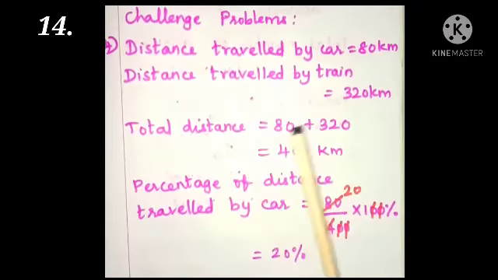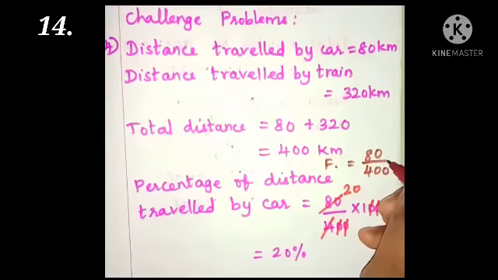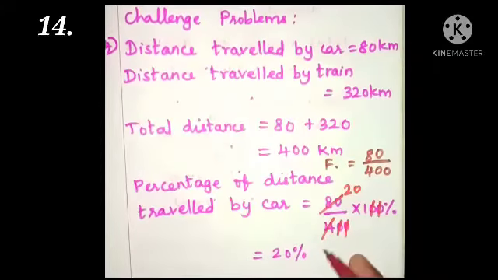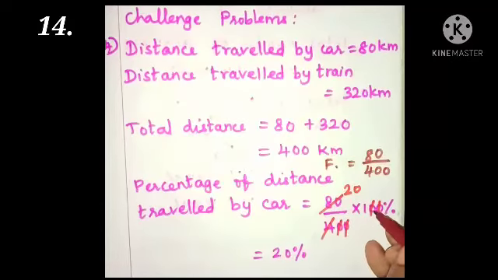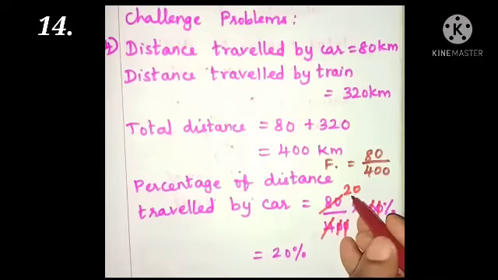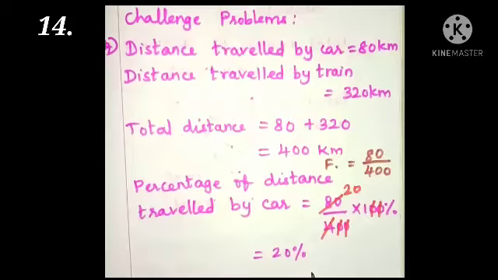So what is the fraction of distance travelled by car? Yes, it is 80 by 400. 80 out of 400 is the fraction of distance travelled by car. Now, the percentage of distance travelled by car is, yes, we need to multiply 100% with 80 by 400 and simplify it by cancelling. Cancelling two zeros, and 80 divided by 4 is 20%. Thus, the percentage of distance travelled by car is 20%.